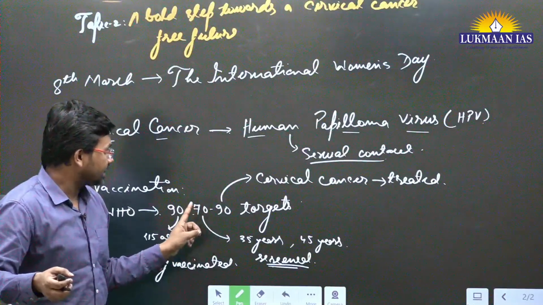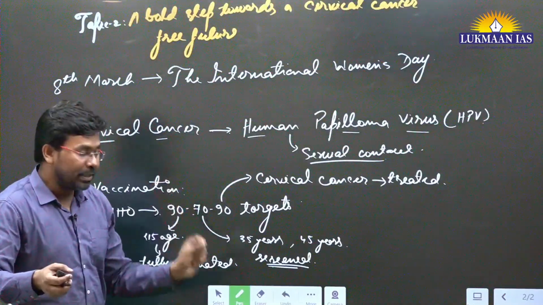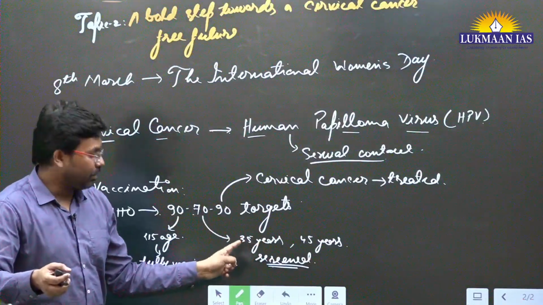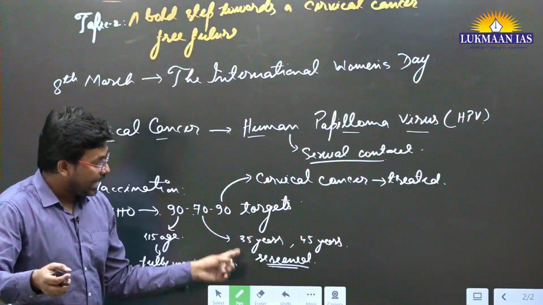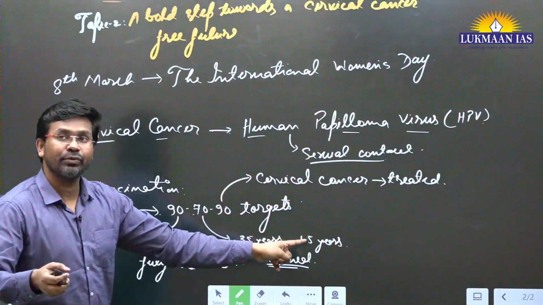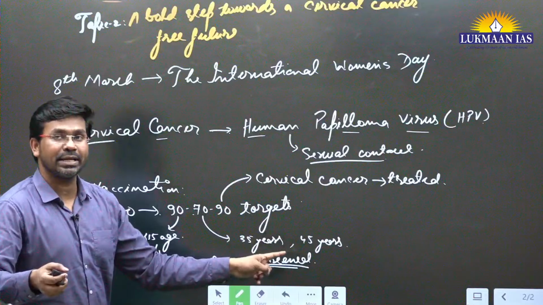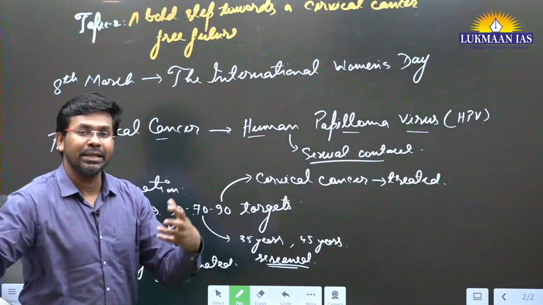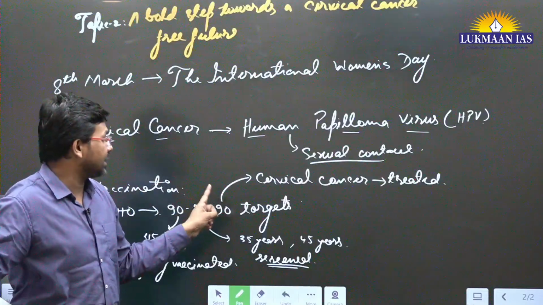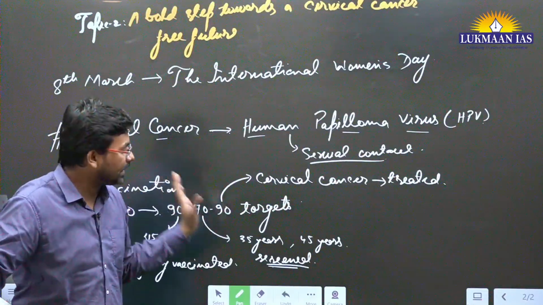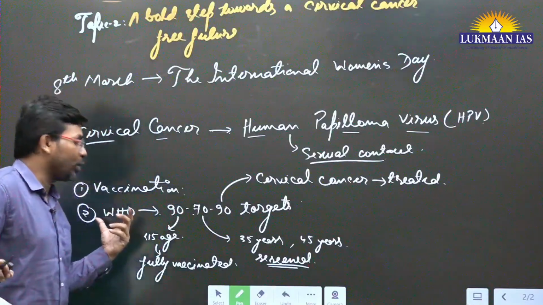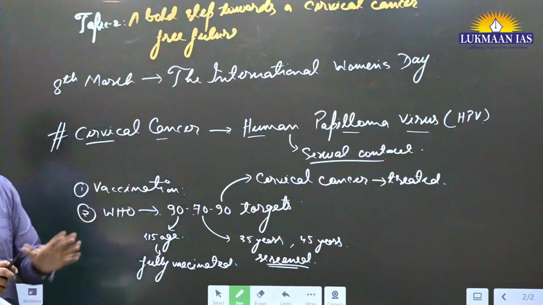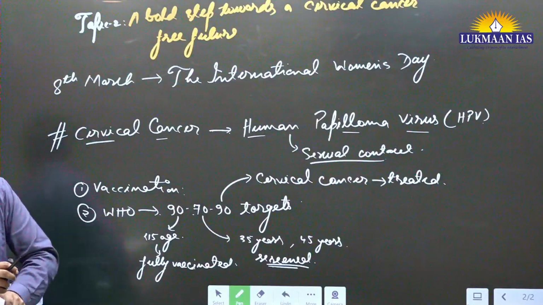And then 70% of women must get screened before the age of 35 years, and once they attain the age of 45 years, they should be screened once again. And out of all the women who have been diagnosed with cervical cancer, 90% should be treated. So this is the World Health Organization's 90-70-90 target, and this is related to human papilloma virus intervention.